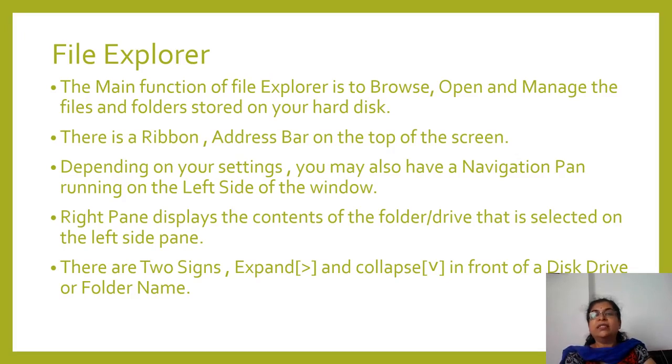There are two signs, expand and collapse, in front of disk drive or folder name. When it is collapse sign, that downward arrow means all the details are shown. If you click on that collapse sign, expand sign will come in front of that. If you click on the expand sign, it will get collapsed, and all the details of that disk drive or folder names will get displayed.